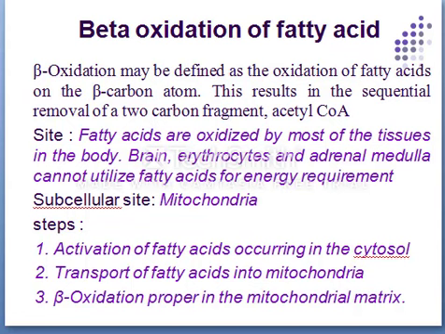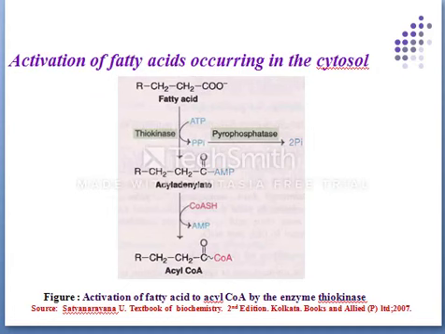The first stage involves activation of fatty acids, occurring in the cytosol. The fatty acids are activated to acyl CoA by thiokinase or acyl CoA synthetase. The reaction occurs in two steps and requires ATP, coenzyme A and magnesium.